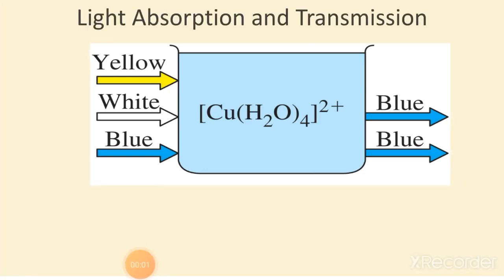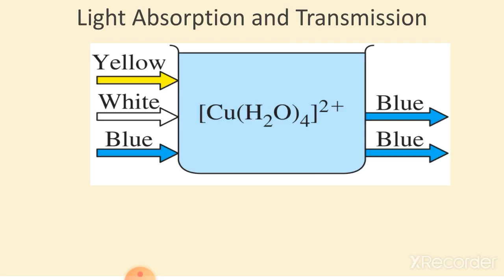So dear students, let's again focus on light absorption and transmission. As you know, a substance appears colored because it absorbs light at a specific wavelength in the visible part of electromagnetic radiation, that is 400 to 700 nanometer, and transmits or reflects the rest of the wavelengths. Each wavelength of visible light represents a different color. So light absorption and transmission are related to each other.